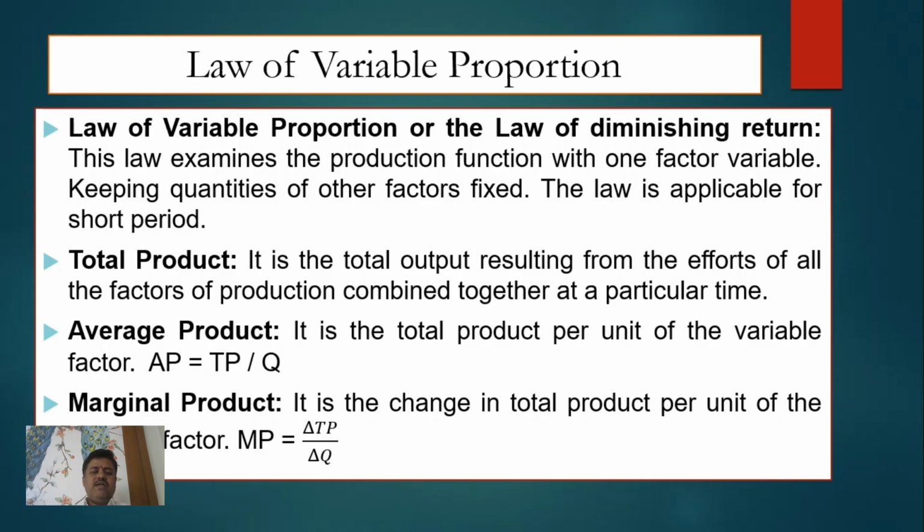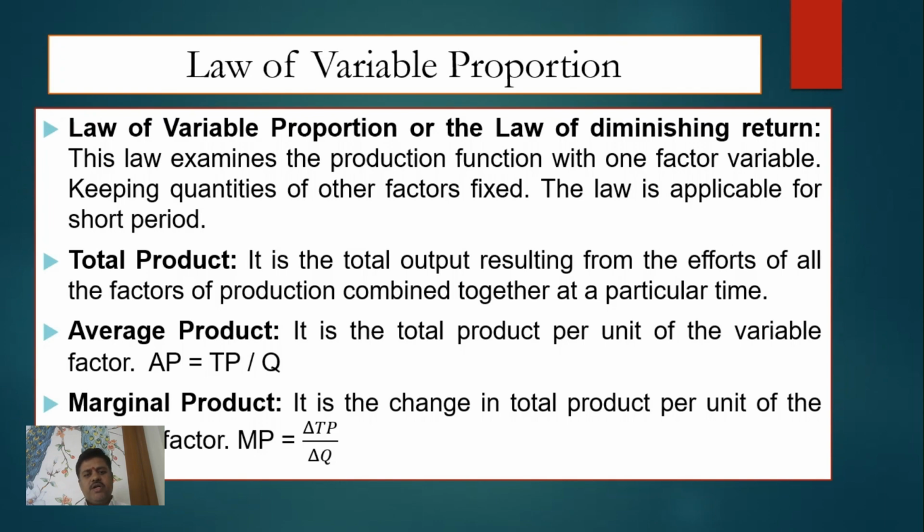To better understand this law, three major concepts are given, that is total product, average product and marginal product. Total product is nothing but the total production which we get by utilization of an amount of input. Average product is the total product per unit of variable factor. Formula to calculate average product is equal to total product upon quantity. Marginal product is the change in total product per unit of variable factor.